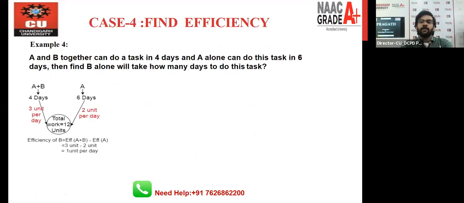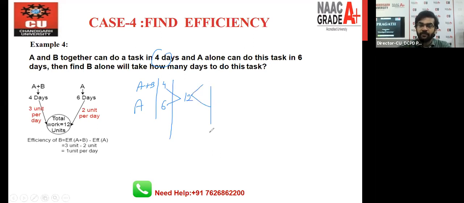Okay, the next example, so that you can better understand how to use the efficiency concept. Let's take this example so that it becomes more clear to all of you. Here you can see that A and B can do a task in 4 days. A alone can do the task in 6 days. If you want to find out the total work they are doing, the total work will be the LCM of 4 and 6, that is 12. For the efficiency, you will divide 12 by 4, that is 3, right?